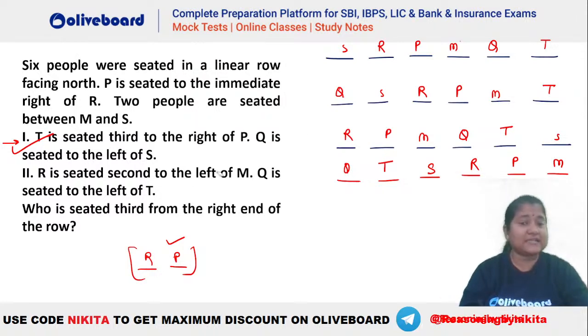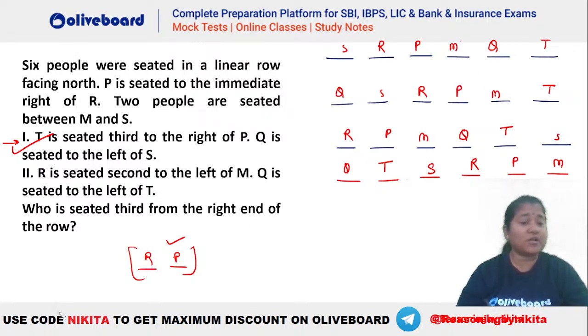Now R is seated second to the left of M, in all cases. Q is seated to the left of T, not immediate left. Please be careful, Q has to be somewhere left of T. So Q is left of T in all four cases. You can see we are getting 4 different arrangements here. The question was who is seated third from the right end of the row. You can see we have different answers, isn't it?